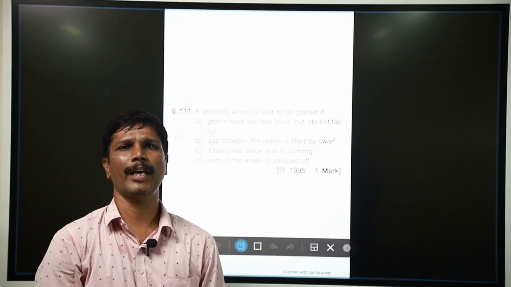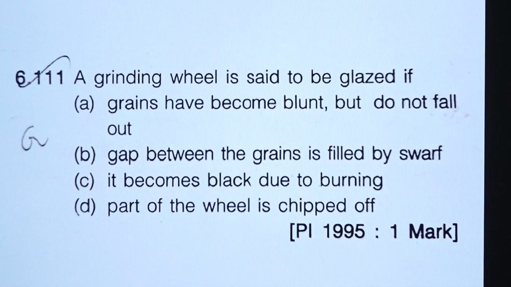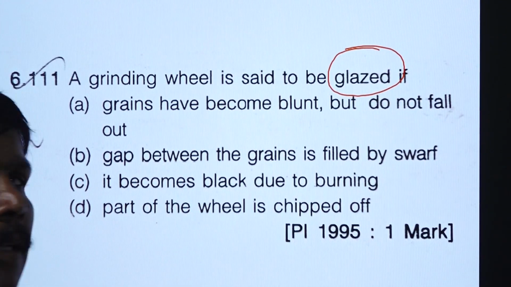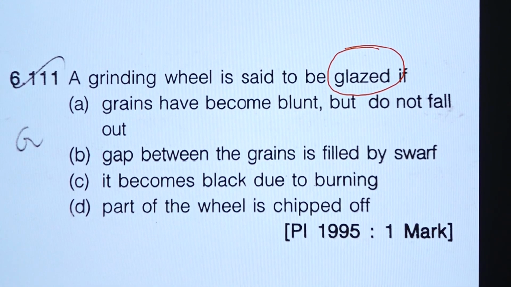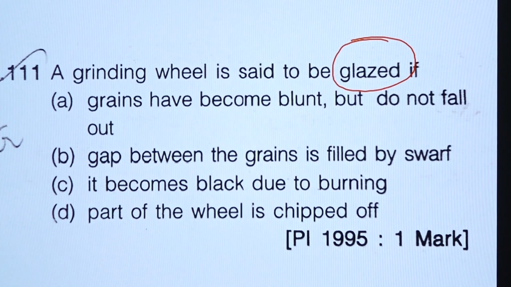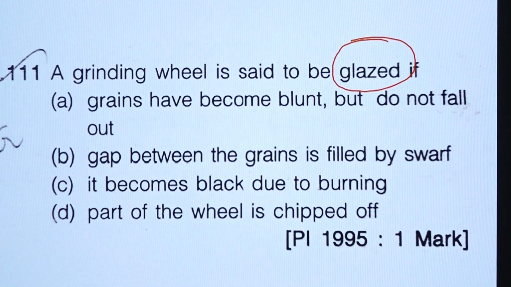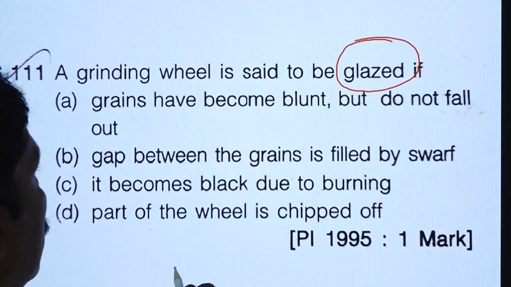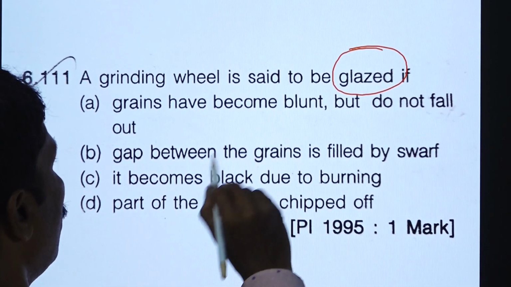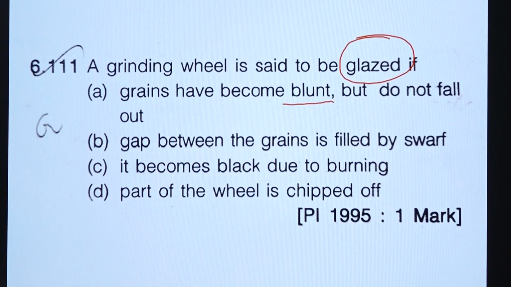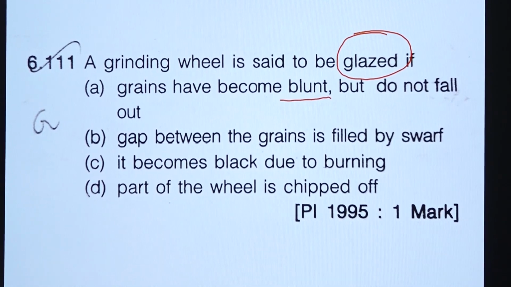Next question is glazing. When is the grinding wheel said to be glazed? Glazed means the sharp cutting edges break and it forms a shiny appearance. The grains have become blunt but do not fall out, which makes the shiny appearance.